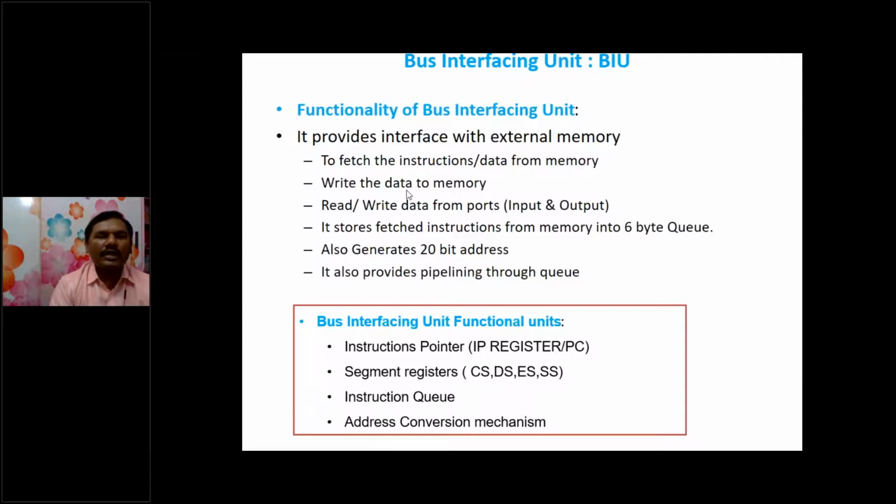According to the block diagram of the computer that I have shown a number of times, the microprocessor is connected to input, output devices and memory also, right? And it stores fetched instructions from memory into a 6-byte queue, and it also generates a 20-bit address because it has an address conversion mechanism, and it also provides pipelining through the queue.